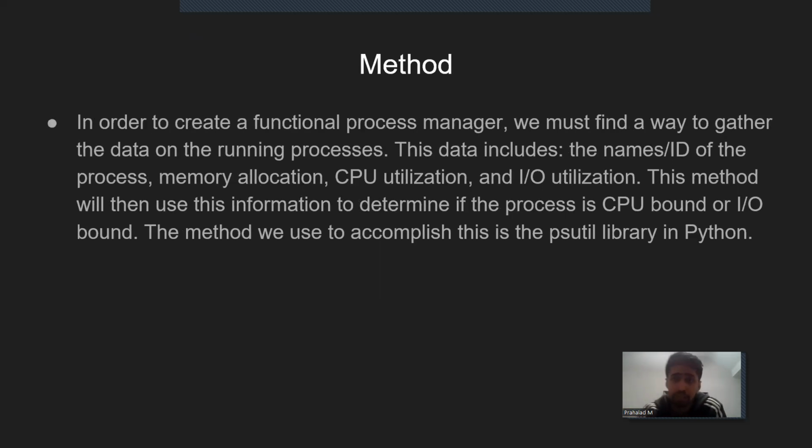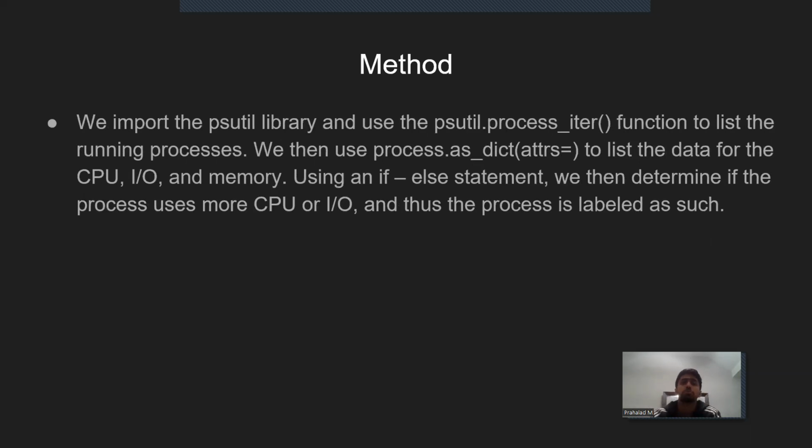Method. In order to create a functional process manager, we must find a way to gather data on the running processes. The data includes name, process, memory allocation, CPU, and IO. We use this information to determine if the process is IO bound or CPU bound. We did this using the psutil library in Python. We import the psutil library, and whenever you use the library, you hit the dot. So we use psutil, then dot, and then the method process_iter to list the running processes.